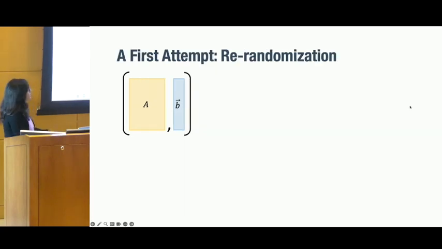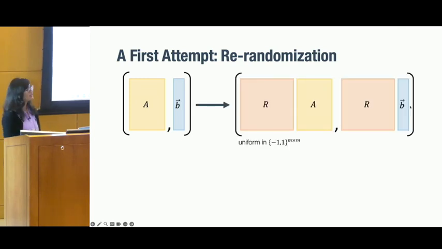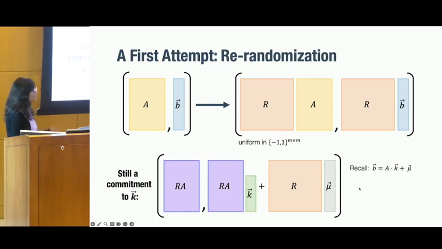Okay, now the next thing is whether this commitment scheme is re-randomizable. What we can do is sample a random Bernoulli matrix R. This R is uniform in {-1, 1}^(m by m), so it's a square matrix. Then we simply multiply both coordinates of a commitment by this matrix R. My claim is that this still remains a valid commitment to the same vector k.